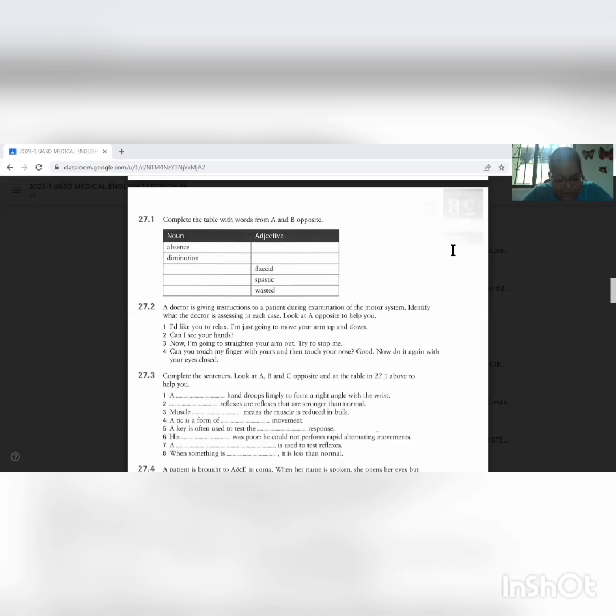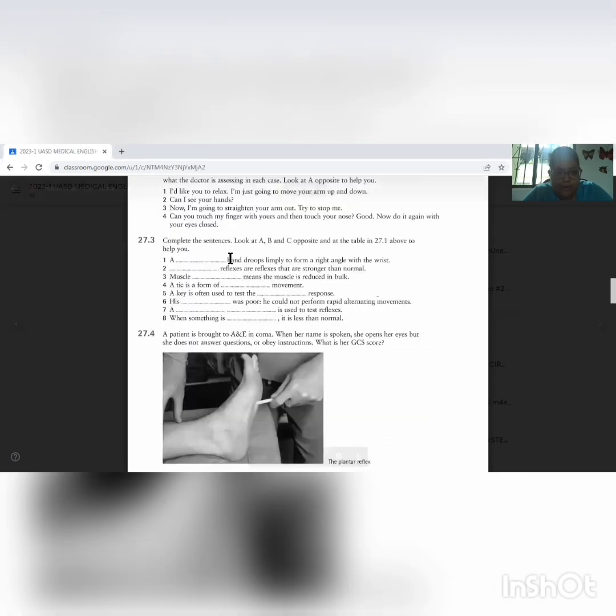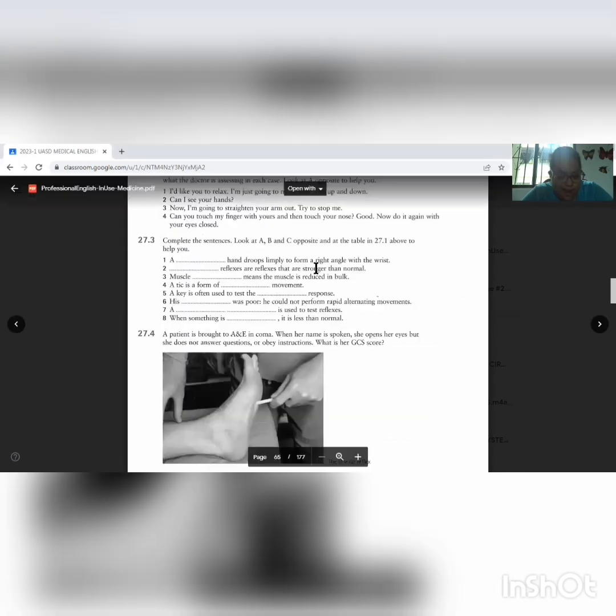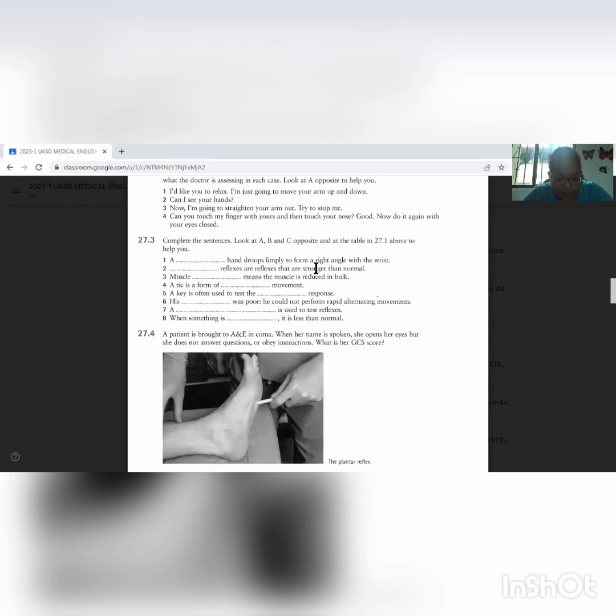Look at A, B, and C opposite and at the table in 27.1 above to help you. 1. A reflex hand drops limply to form a right angle with the wrist. 2. Wrist reflexes are reflexes that are stronger than normal. 3. Muscle atrophy means the muscle is reduced in bulk. 4. A tic is a form of involuntary movement.